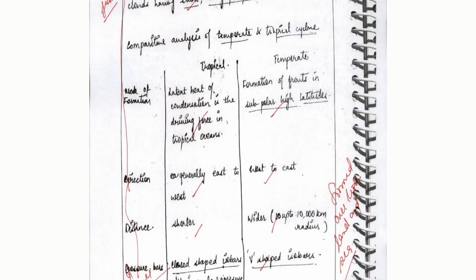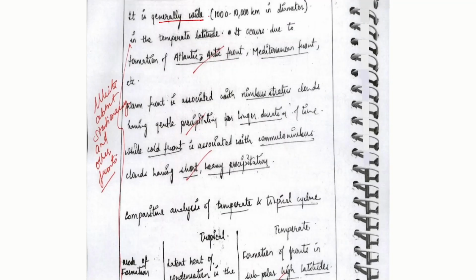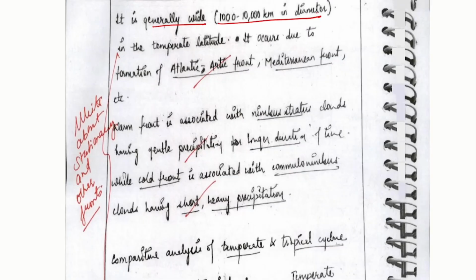Now in the next part we see it is generally wide, that is the dimension is given here, in the temperate latitude. It occurs due to the formation of the Arctic front. An example of the formation of front, that is two examples, the Mediterranean front and the Atlantic Arctic front, is also being provided here, which is a good example.